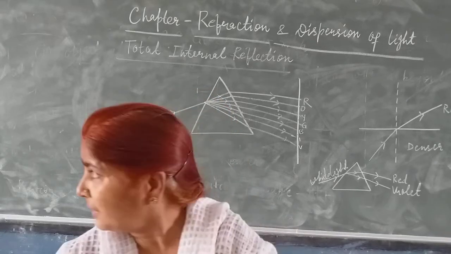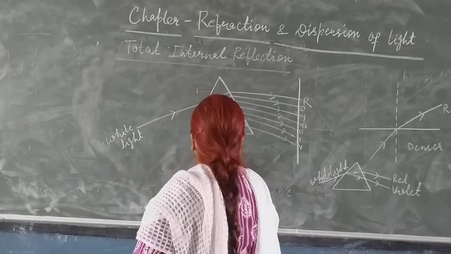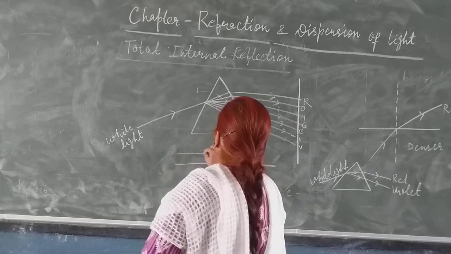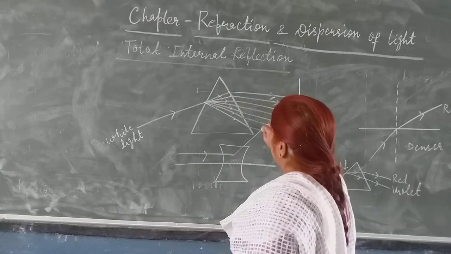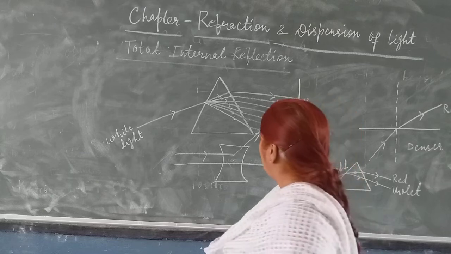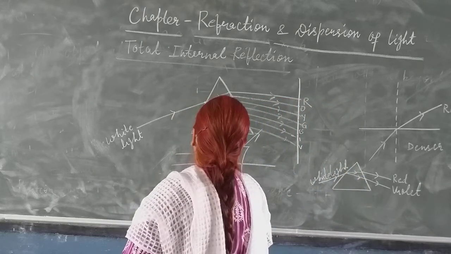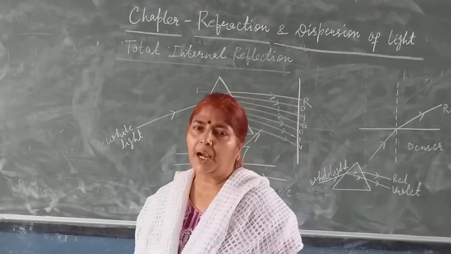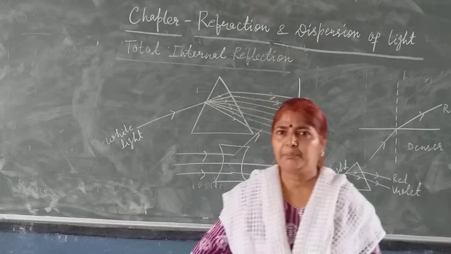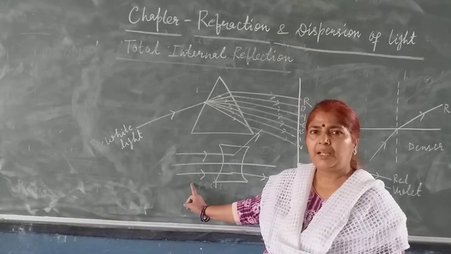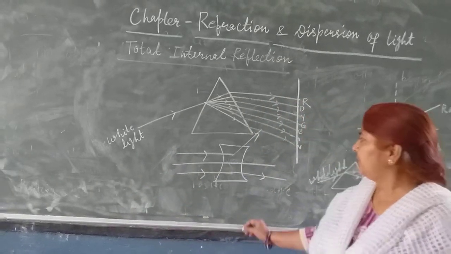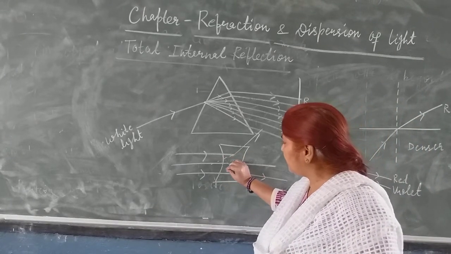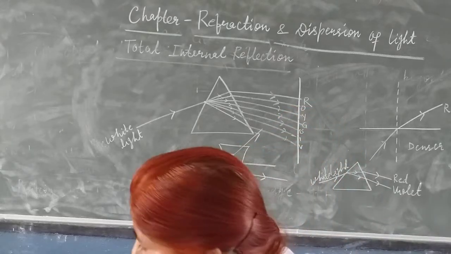You have seen, children, this is a concave lens and a ray is coming parallel to the principal axis. After refraction it diverges. This ray is also coming parallel to the principal axis, and it diverges. When the object is placed at infinity, the rays come parallel to the principal axis, and after refraction they diverge, and when you extend them backwardly they appear to come from this point, the focus.